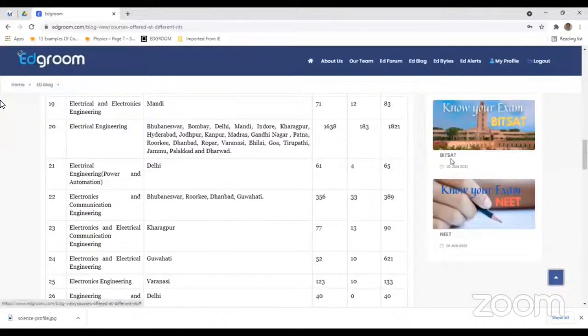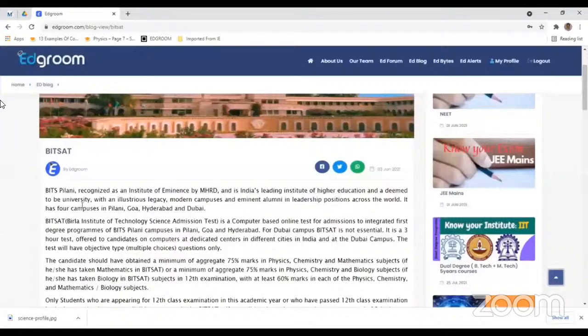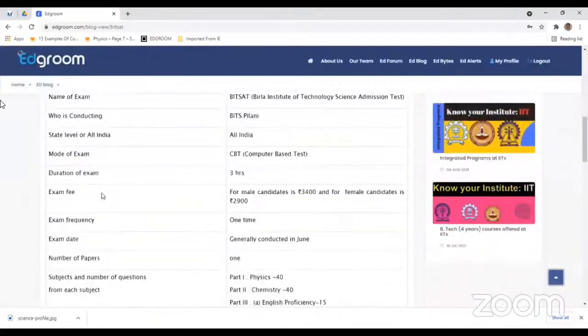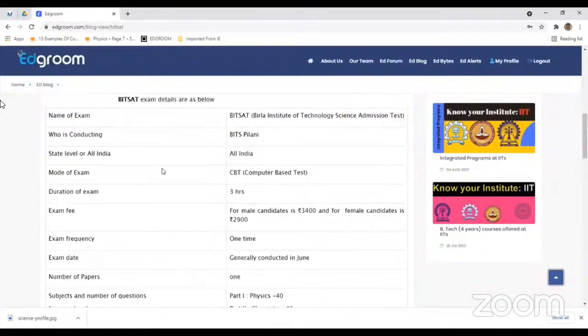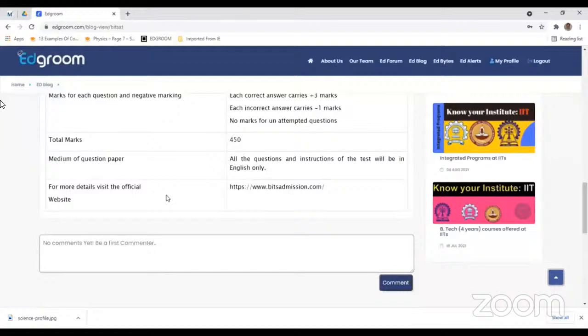If a student wants to know about a particular exam like BITSAT, a blog was written. Here all the information related to BITSAT was given. The students can understand just by looking at the article. If they want to know exactly more information, they can just click this BITSAT admission website. They can go there. And we have even provided a comment section, so users can leave their comments.